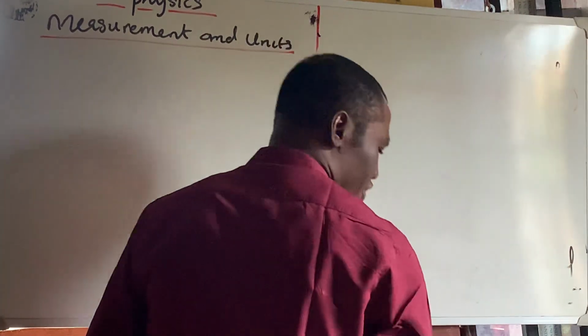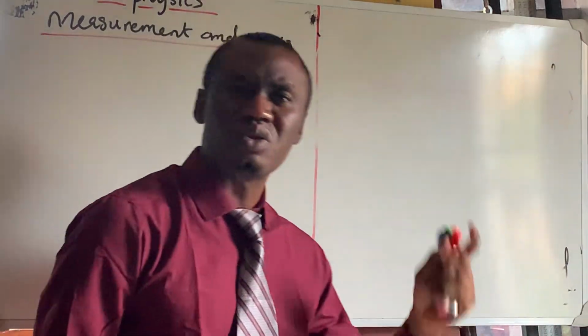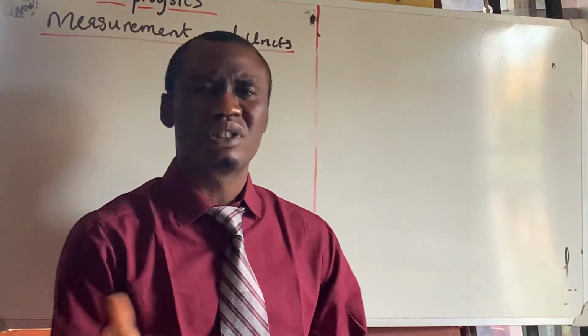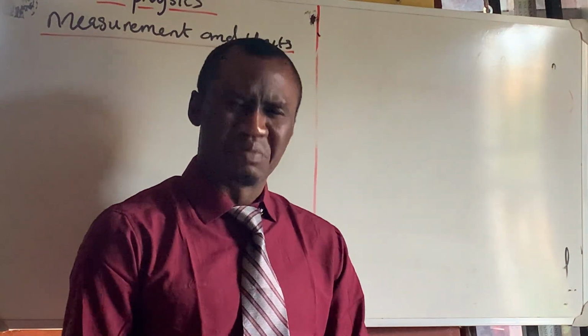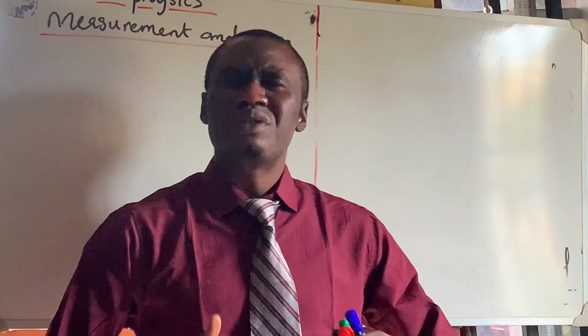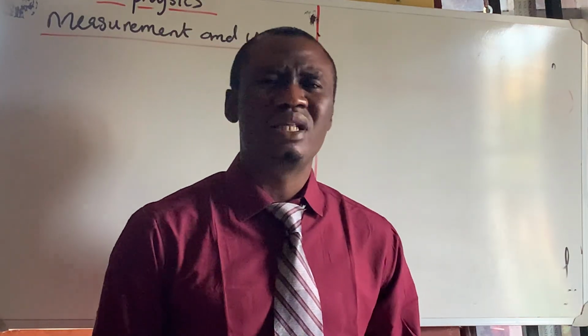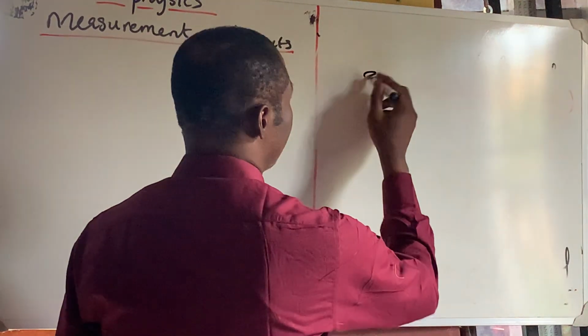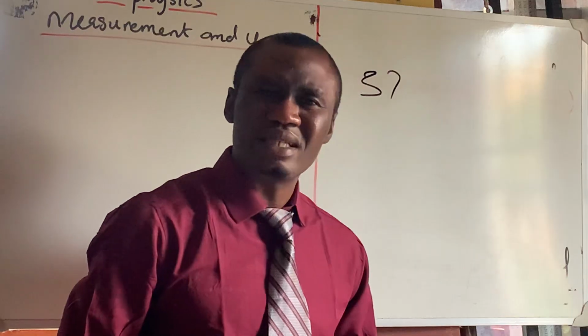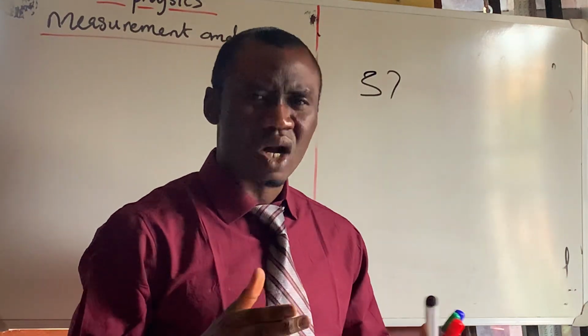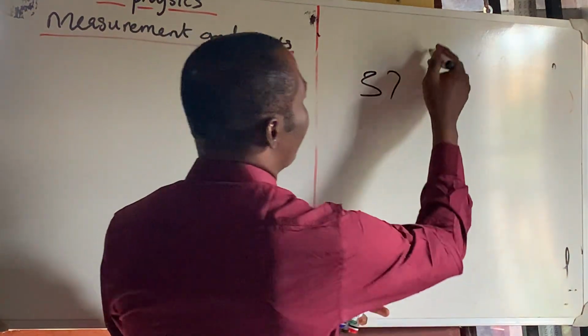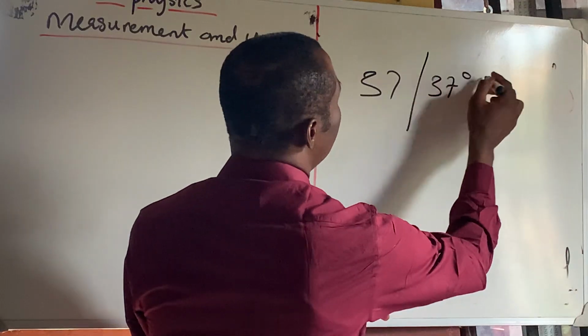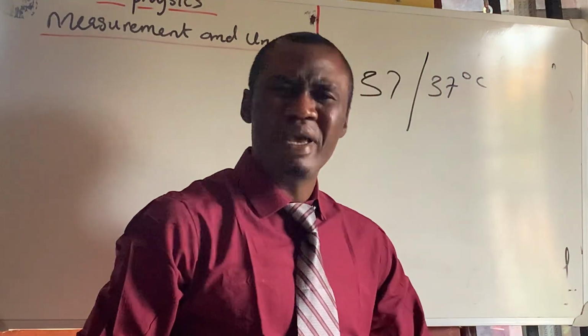All right. So the first thing to do is that before we begin to go to the fundamental and derived quantities and units, please look at me. If you say that the temperature of my body is 37, does that make sense? No, it doesn't make a complete sense. But if I say the temperature of my body is 37 degrees Celsius, that will make a lot of sense.